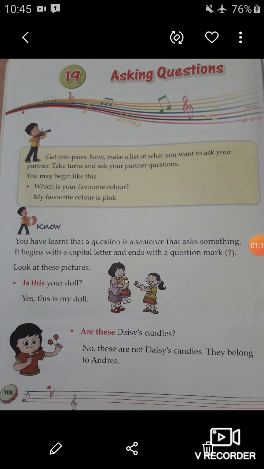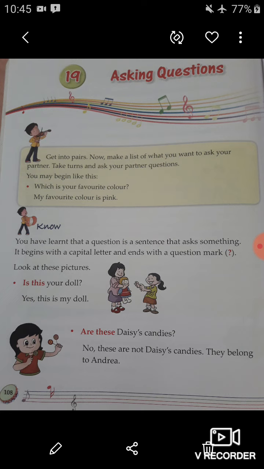So students, let's begin this chapter. Get into pairs. Now make a list of what you want to ask your partner. Take turns and ask your partner questions. You may begin like this. Which is your favorite color? My favorite color is pink.